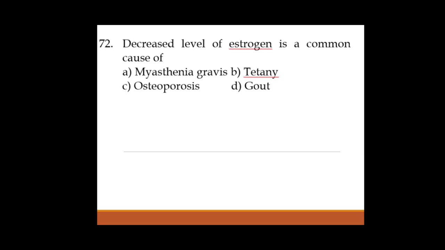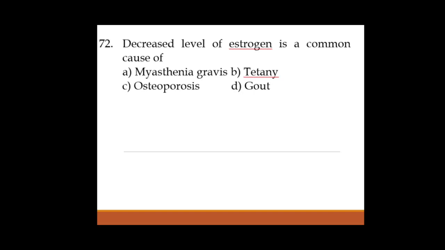Decreased level of estrogen is a common cause of... lack of estrogen leads to a disease in females known as osteoporosis, which is a thinning of the bone mass. Now as you know, myasthenia gravis is a problem of the neuromuscular transmission, where there is no proper coordination, that's why it leads to myasthenia gravis disease.